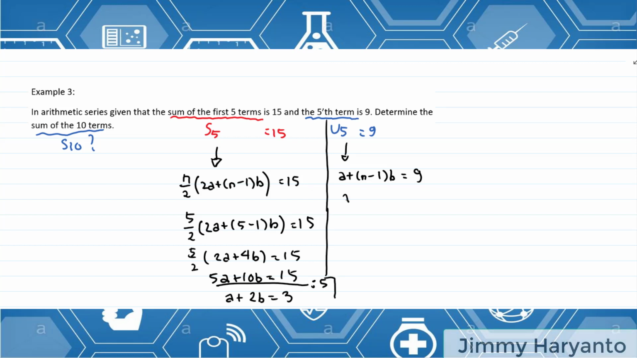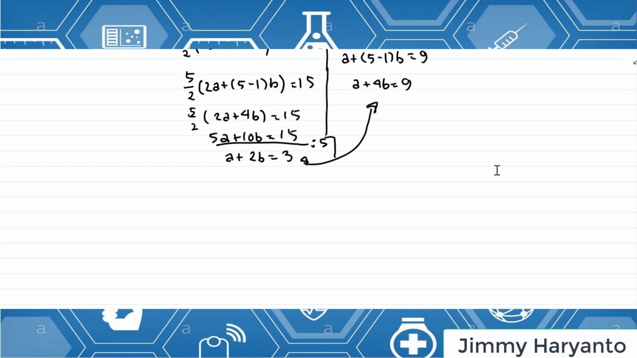And then for the second, a plus n, the n is 5 minus 1 times b equals 9. A plus 4b equals 9. So we can eliminate them. Okay, eliminate them right here. I write a plus 4b equals 9, and then I write a plus 2b equals 3.